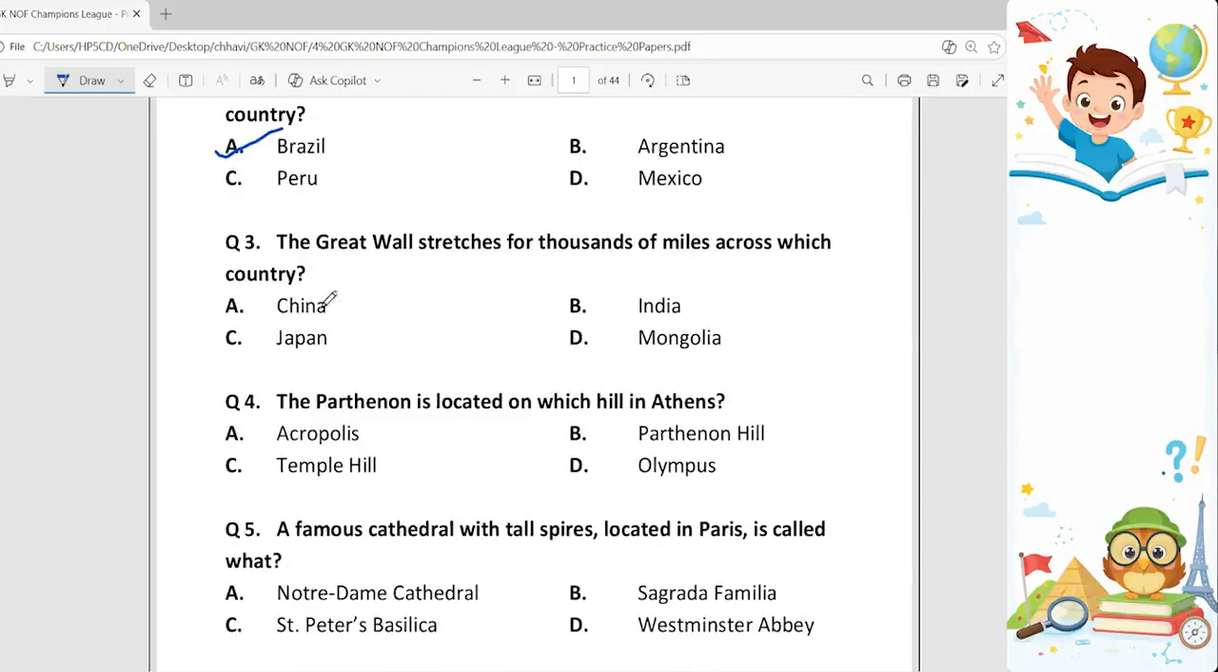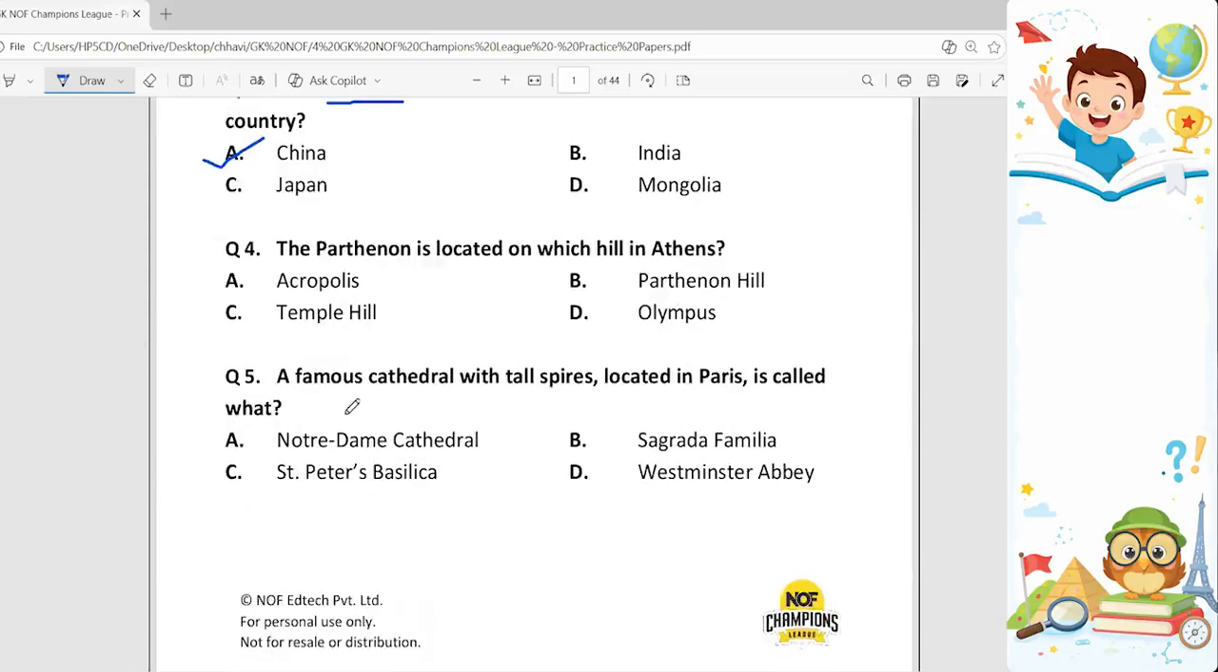Third question. The Great Wall stretches for thousands of miles across which country? So Great Wall means the Great Wall of China. It is a series of fortifications made of stone, brick, stamped earth, wood, and other materials built along an east to west line across the northern borders of China. So option A is the correct answer for the third question.